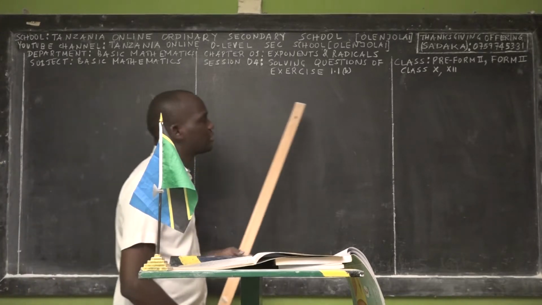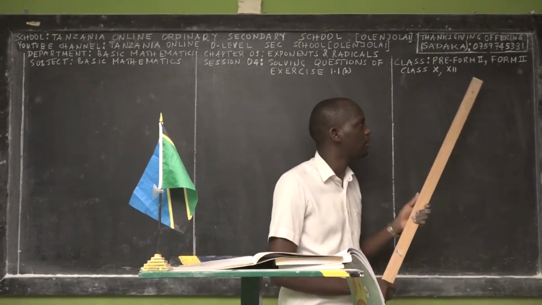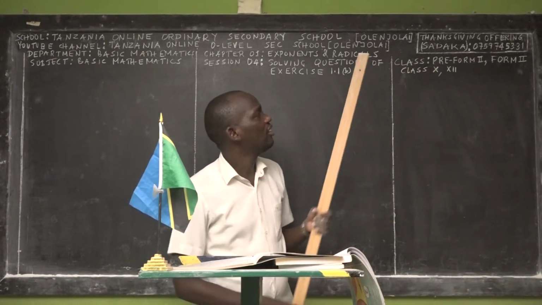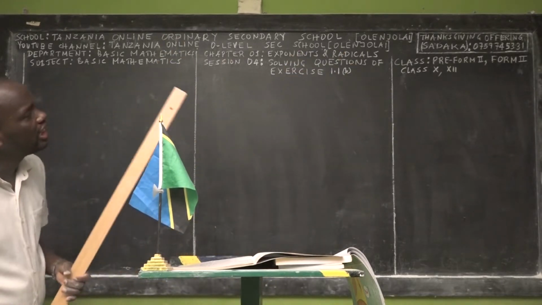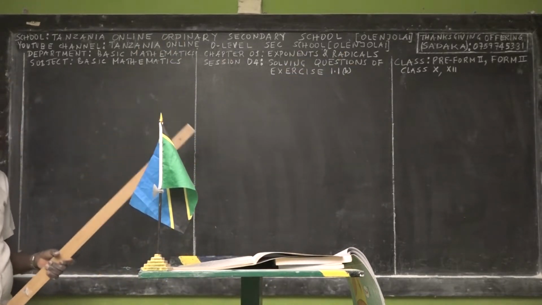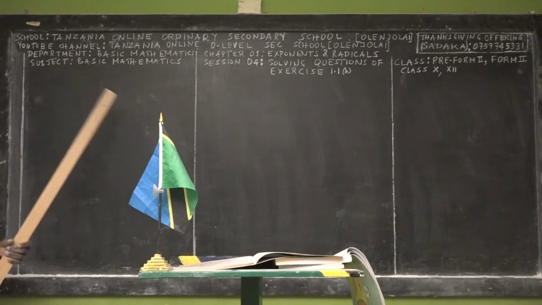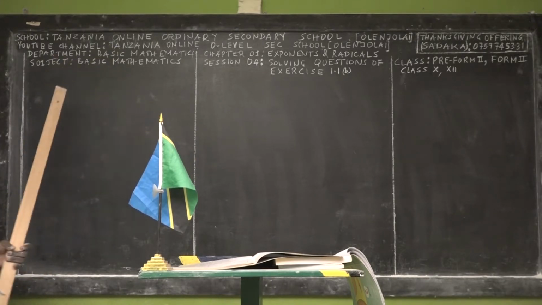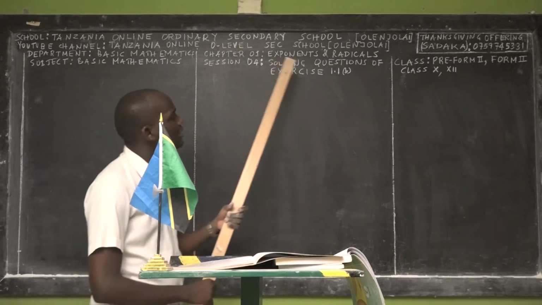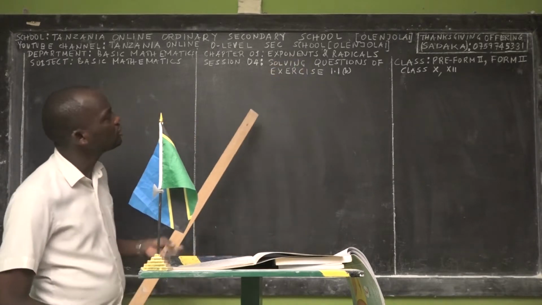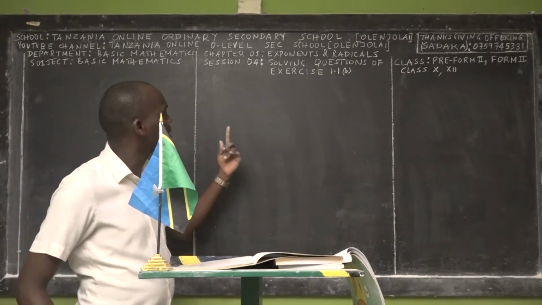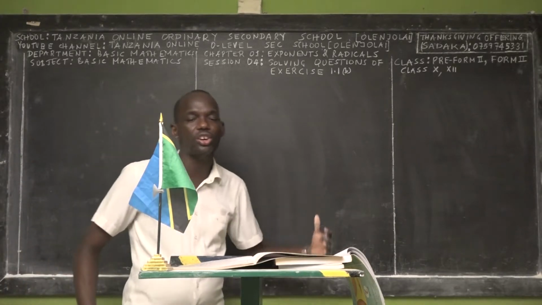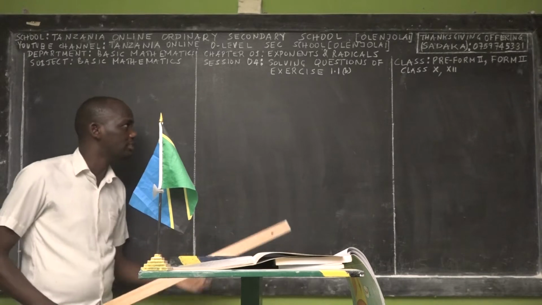These contents that we are going to provide are important for pre-Form 2 and Form 2 students, or class 10 or class 12, or Form 4 students who are doing revision to get prepared for the next exams or the certificate secondary education examination. We are in chapter 1, titled Exponents and Radicals. In basic mathematics Form 2, you have to cover 11 chapters. You have to refer to my previous session, session 00, the general introduction of basic mathematics Form 2.